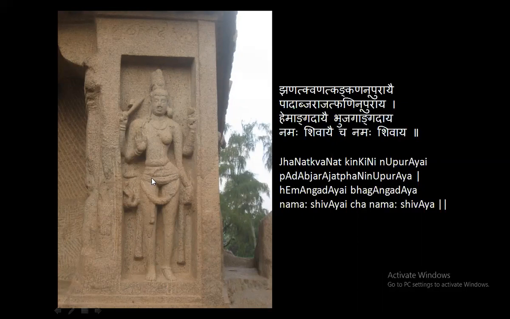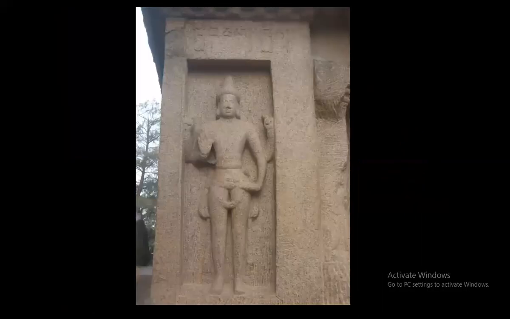But then Padabja Rajat Phani Nupuraya. This is such a beautiful golden anklet and golden bangle she is wearing. But this fellow is having snakes as his ornaments. Hemangadayai Bhujagangadaya. She is wearing beautiful gold ornaments, and this fellow in the same color, he is having poisonous snakes. Namah Shivaya, Namah Shivaya. That female and male combination, that beauty that you are, to both Shiva and Shivaya, I offer my obeisances, says Adi Shankaracharya.